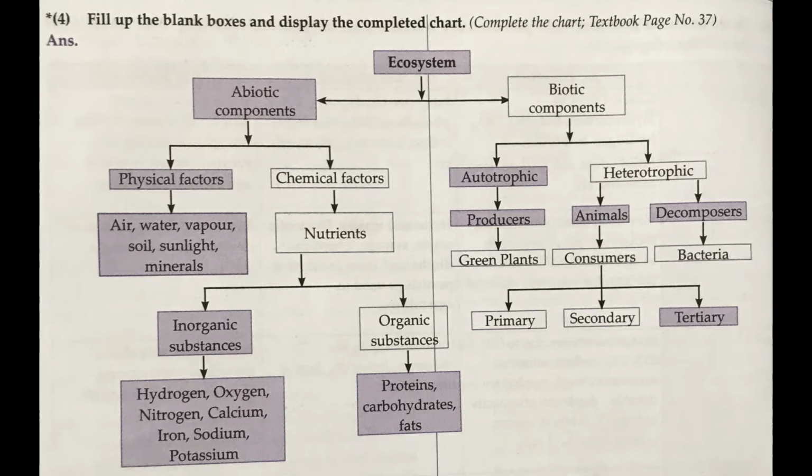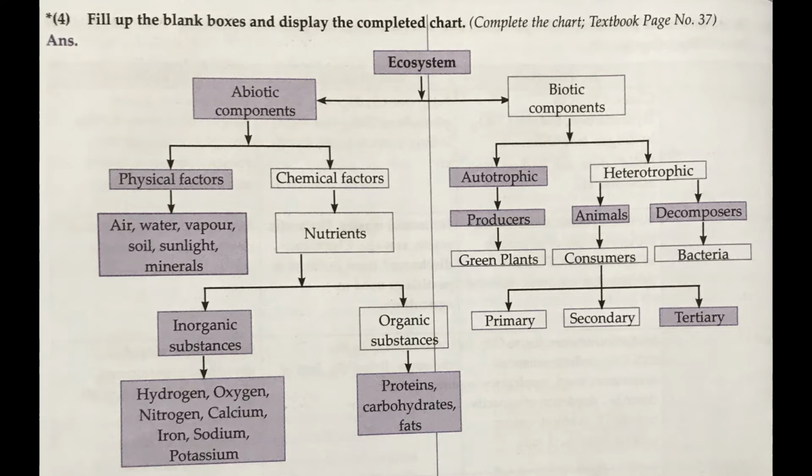Abiotic components consist of two factors, physical factor and chemical factor. Physical factor consists of air, water vapor, minerals, soil, sunlight. Under chemical factors you may write nutrients and salts.